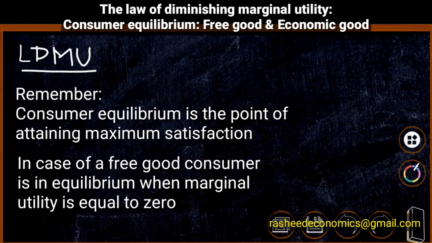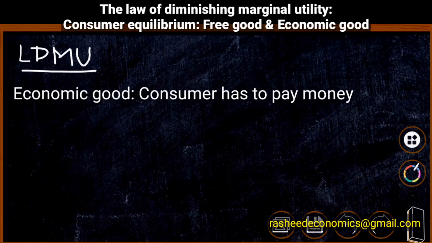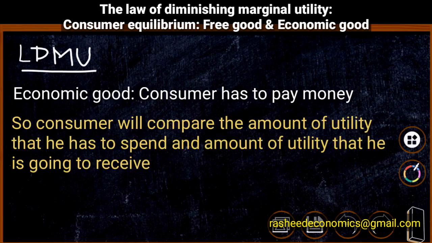But in case of an economic good, the consumer needs to pay money for it, and therefore the consumer will compare the amount of utility that he has to pay for the product and the amount of utility that he can derive from the product. That is, a comparison will be made by the consumer.